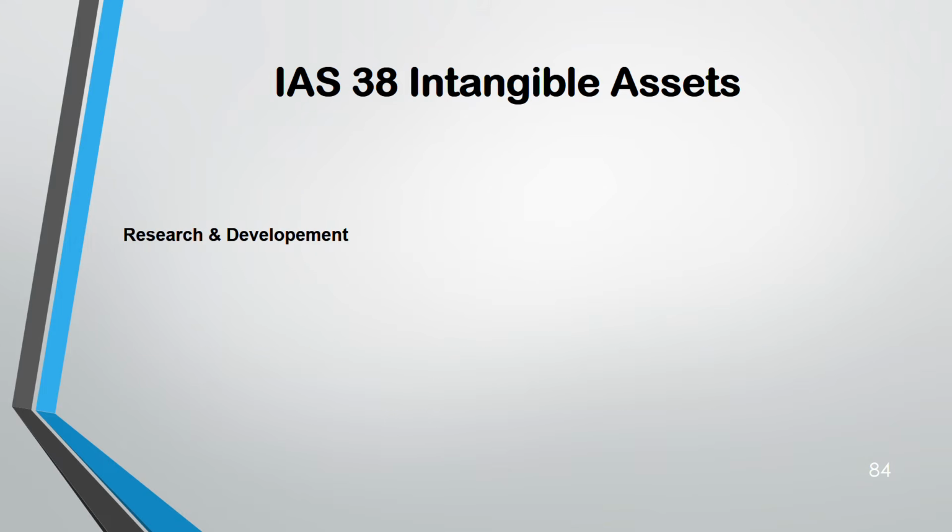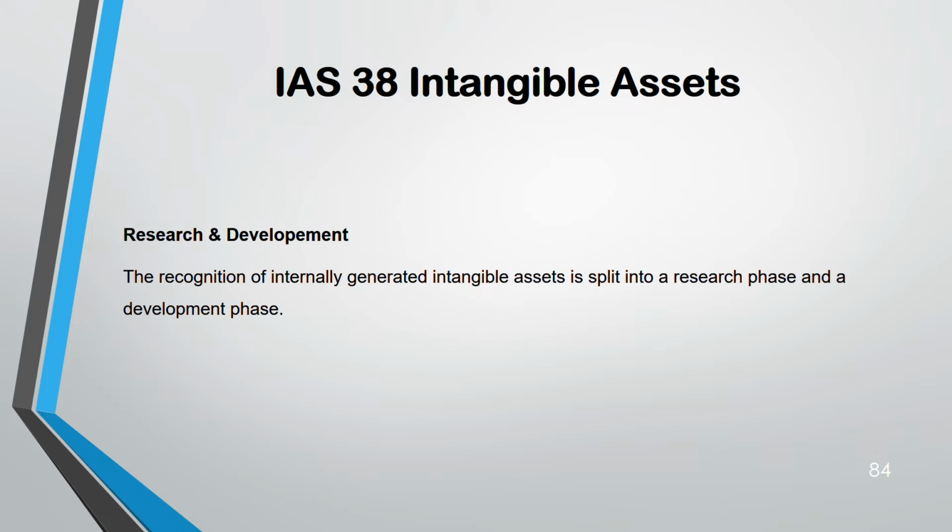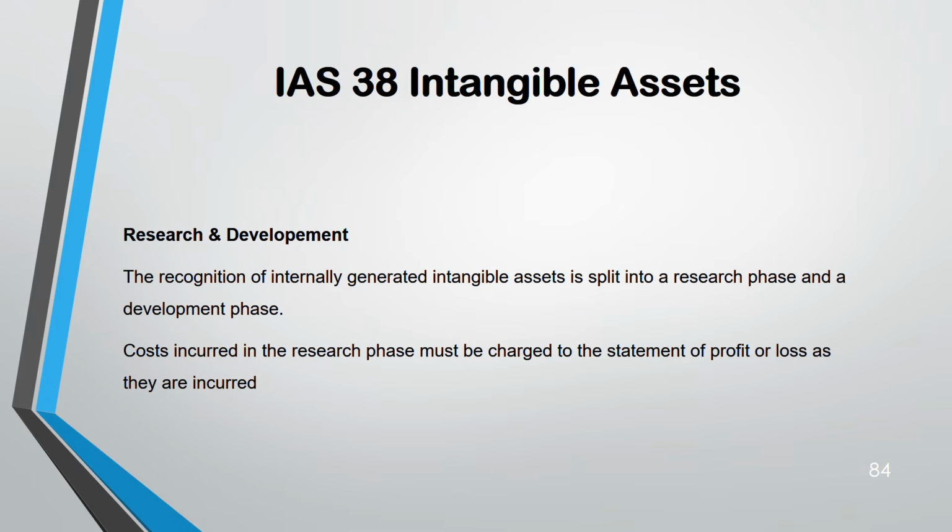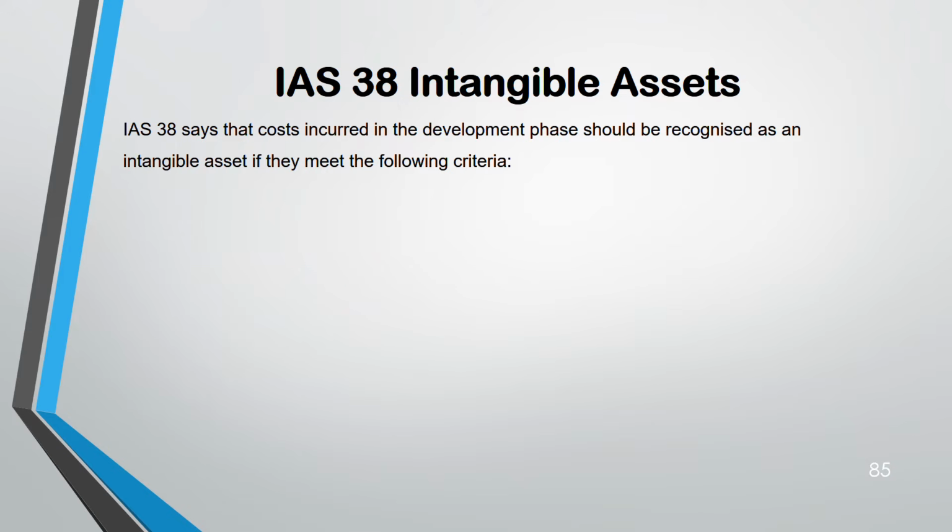Research and development. This is divided into two. Research is one part, development is another part. Research we expense, profit and loss. Development we can capitalize as intangible assets if certain conditions apply. Otherwise, that is also expensed. These are the criteria.